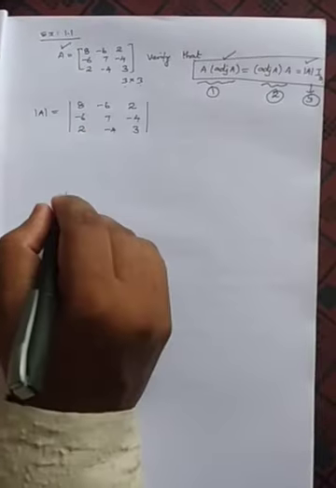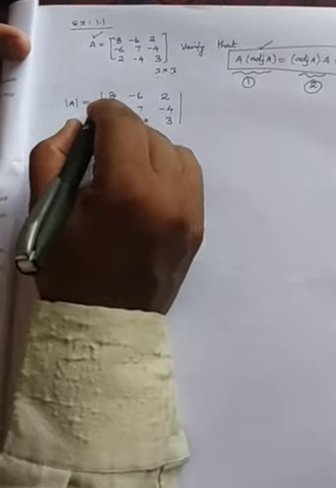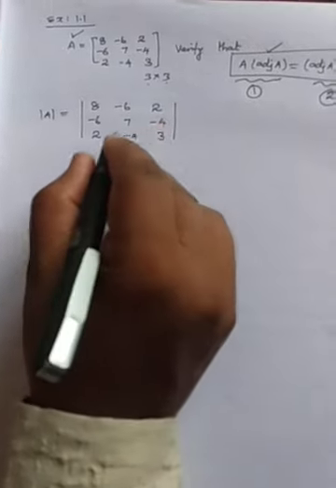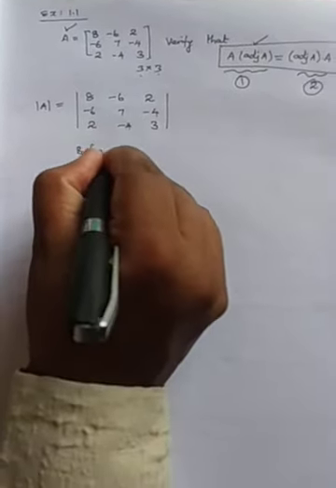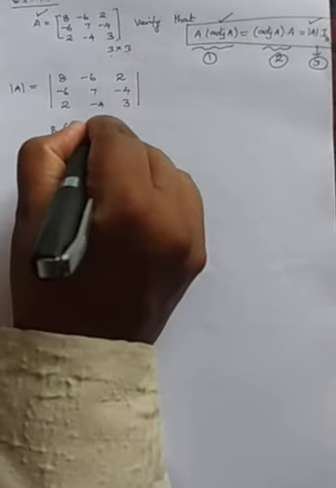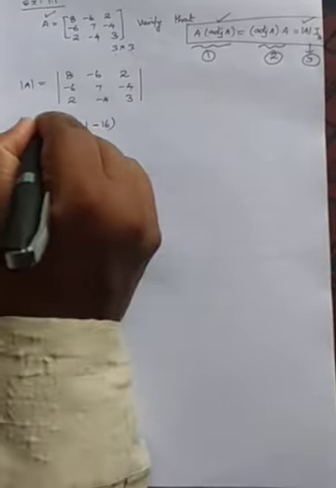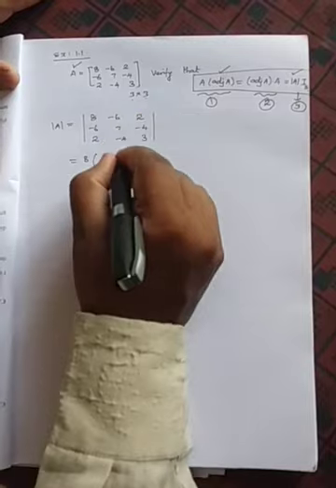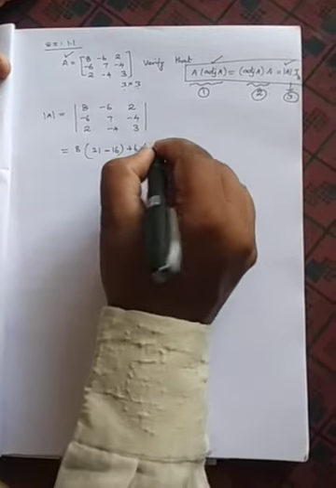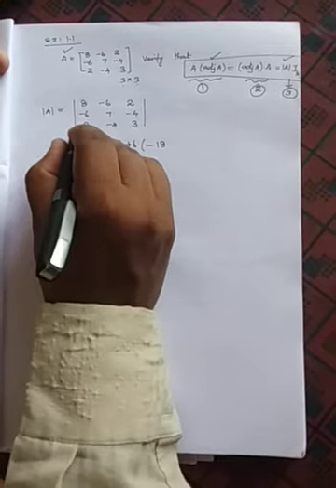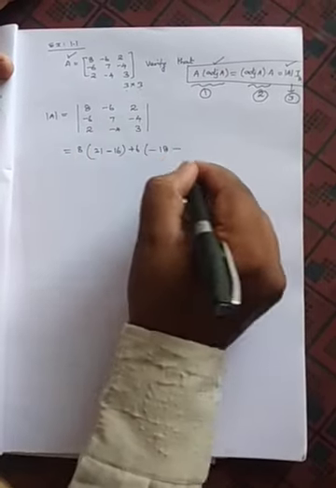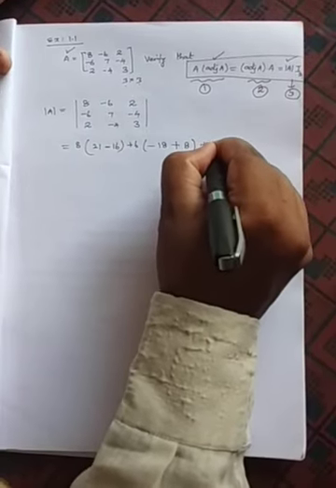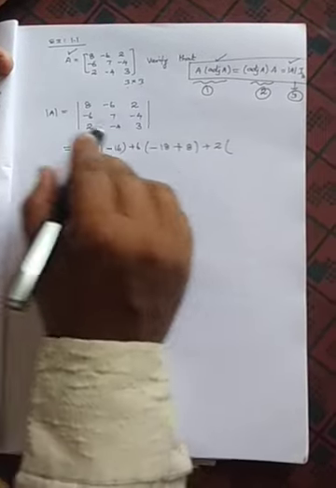Now we need to find the determinant. How are we going to find it? Expanding through R1. I take 8, eliminate this row and this column, and expand: 7 threes are 21, minus 4 fours are 16. Next, the position is negative, so it's minus of minus, plus 6, and with this row and column deleted, minus 6 threes are 18, and minus 4 twos are 8, so plus 8. Then plus 2 with this row and column deleted.